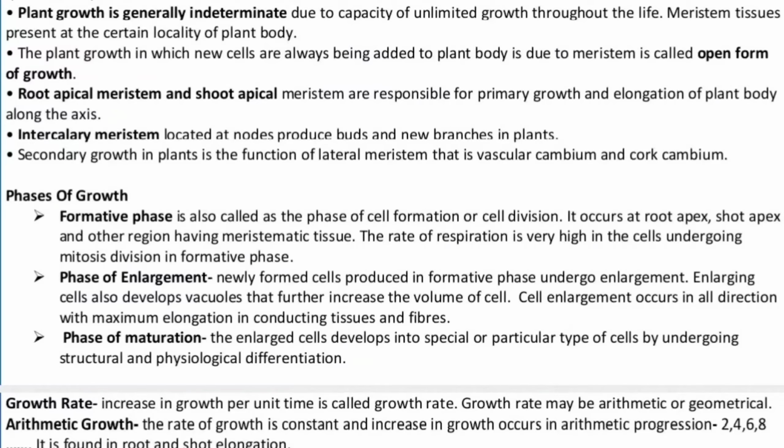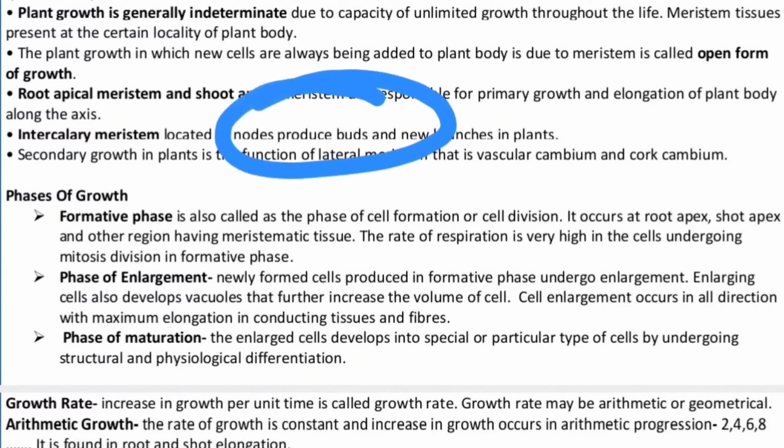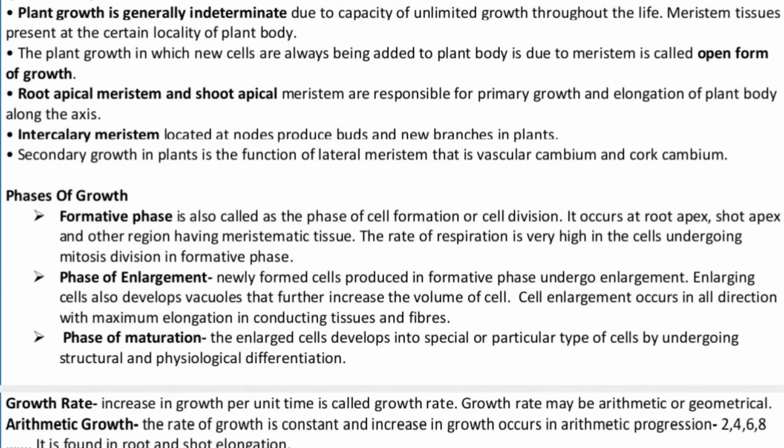There is also the intercalary meristem, which is located at the nodes and produces buds and new branches in the plants. I repeat, RAM and SAM are at the apex or extremities, whereas the intercalary meristem is present at the nodes and the new branches in the plants.